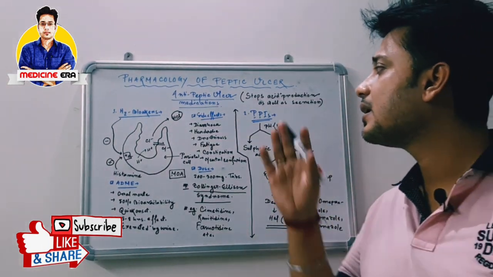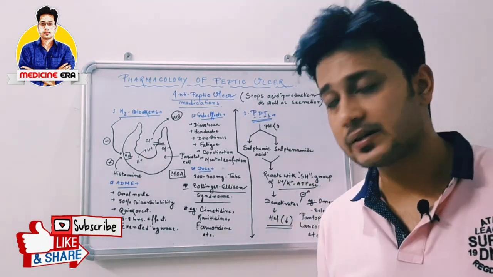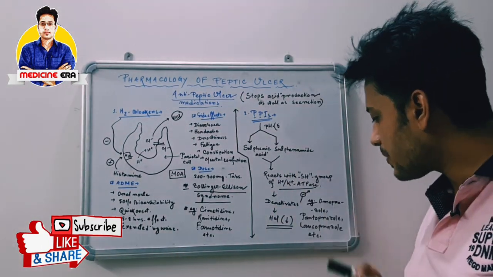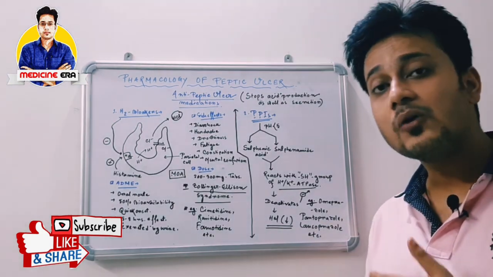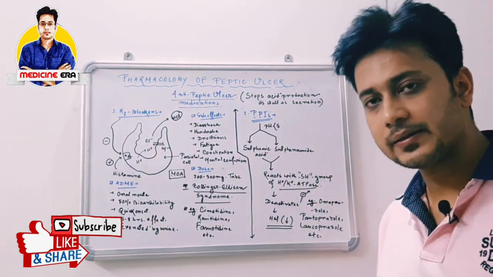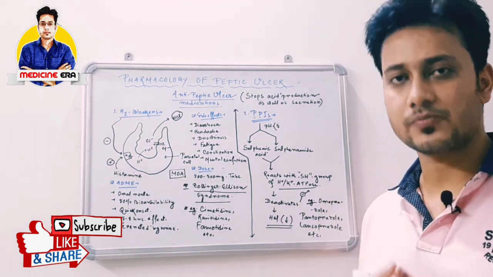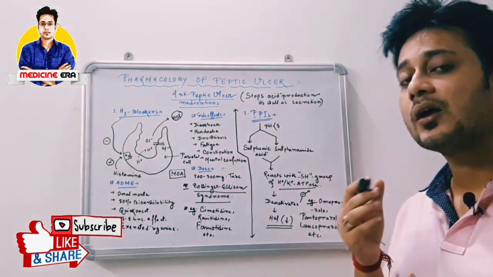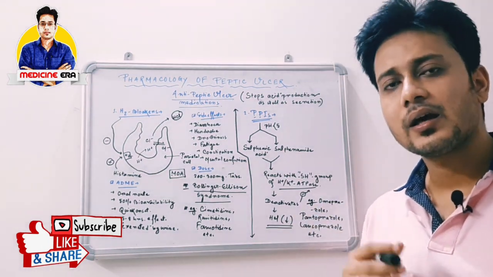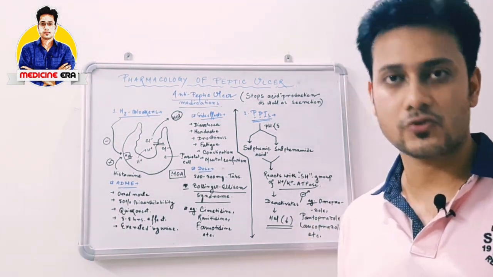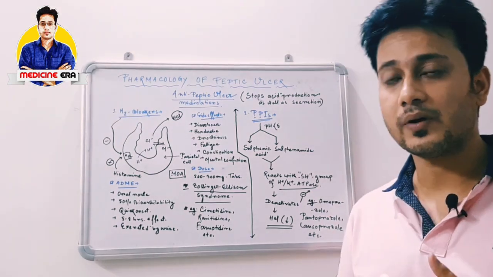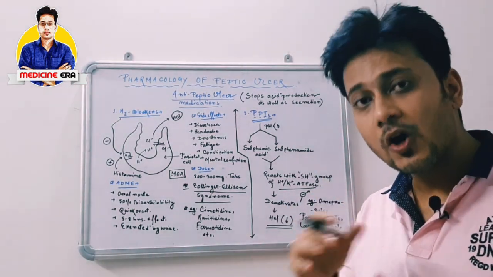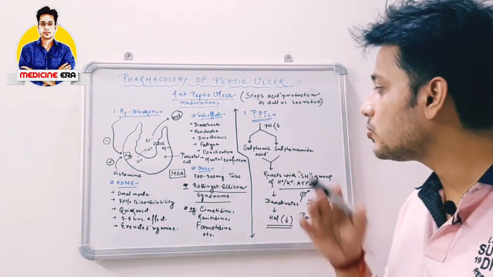So the next part is PPIs, or proton pump inhibitors. What are the proton pump inhibitors? They are mainly omeprazole, pantoprazole, lansoprazole, etc. And how do they work? Their mechanism of action is like this. When the pH of the stomach is highly acidic, then we can use that medication. Particularly, this medication is used on an empty stomach. When it is used on an empty stomach and the acidity persists, this medication breaks down into two cationic forms.